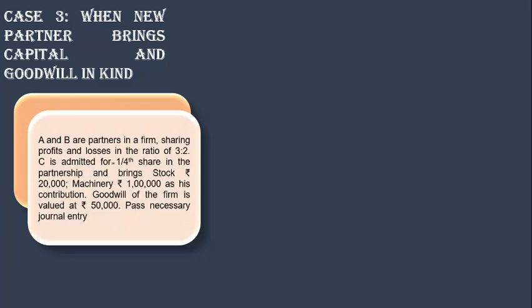A and B are partners in a firm sharing the ratio 3 is to 2. C is admitted for a 1/4 share, and he brings stock of rupees 20,000 and machinery of rupees 1 lakh. Fine. So this is his contribution in the firm, which he is contributing as capital and goodwill share. Capital is fine, but we need to know the goodwill share, because goodwill share is something which by default is distributed to the sacrificing partners in the sacrificing ratio. Now what we know here is 50,000 is the total goodwill of the firm.